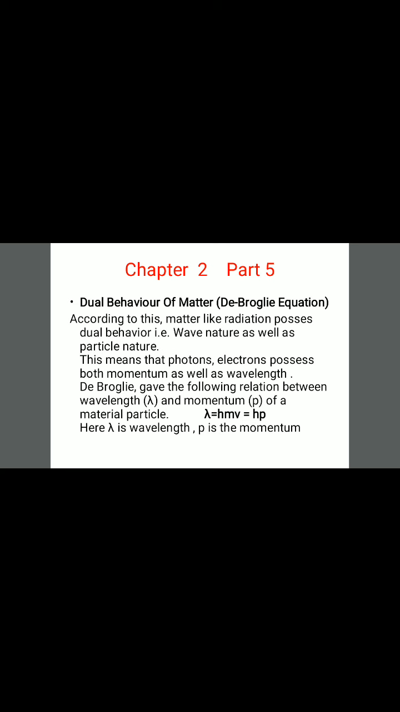De Broglie gave the following relation between wavelength lambda and momentum p of a material particle. Lambda is equal to h by mv. mv is equal to p. Then lambda is equal to h by p.